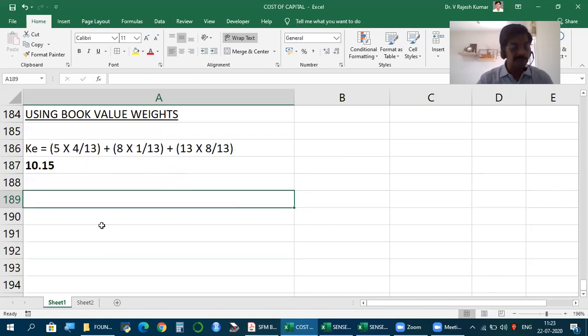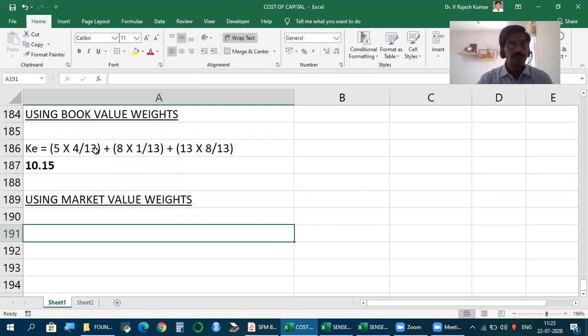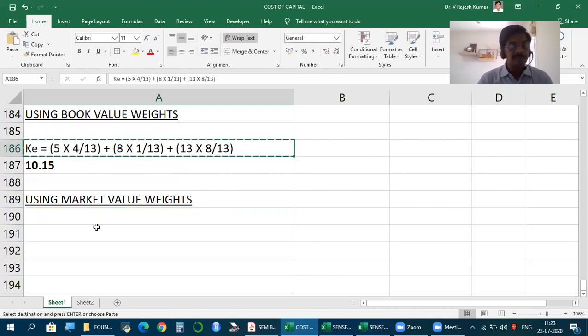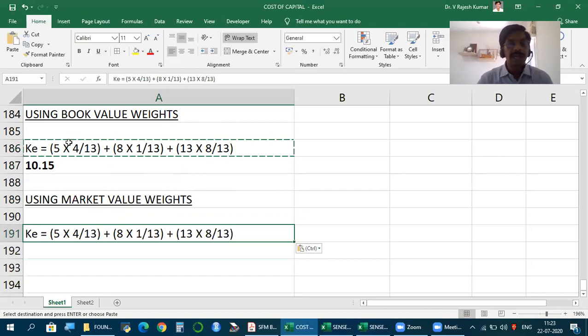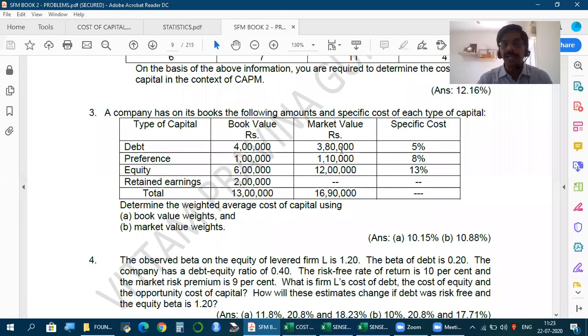Now let's do the same using market value weights. KD, KP, KE are the same. What is the difference? The weights. So let's see the market values. Friends, 3,80,000, 1,10,000, and 12 lakh are the market values.